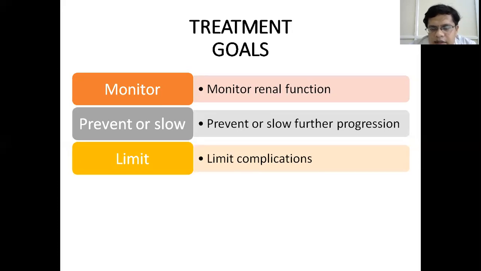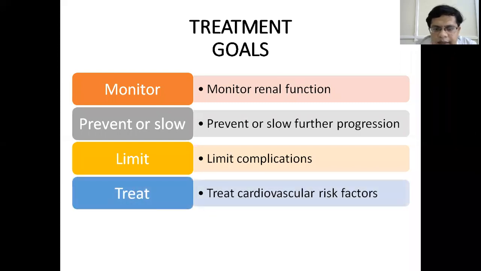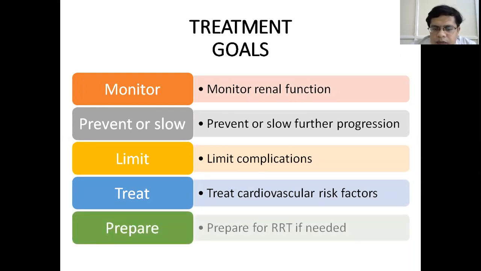As we have already seen, there are so many complications of kidney disease. One of the goals of treatment is to limit the complications and then treat cardiovascular risk factors like hypertension, proteinuria, and prepare the patient for renal replacement therapy if needed. So once the patient has CKD, he is bound to progress to stage 5, end stage renal disease. So we have to be ready to initiate renal replacement therapy when appropriate.